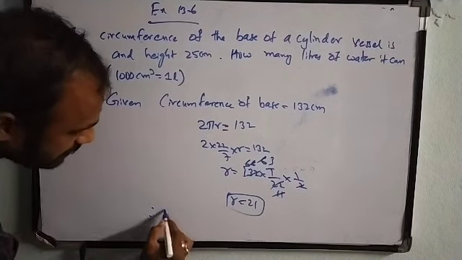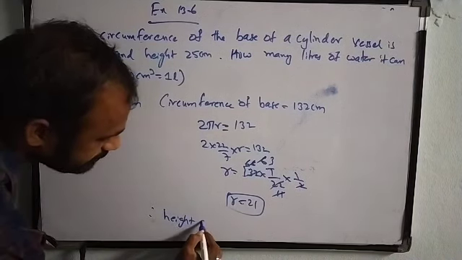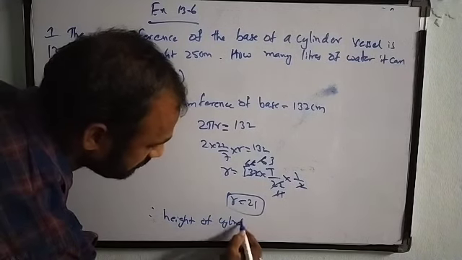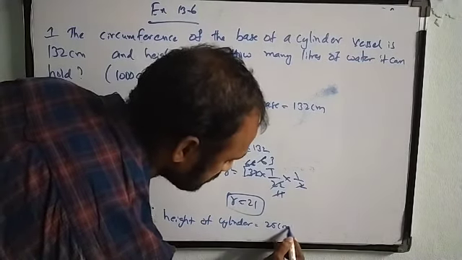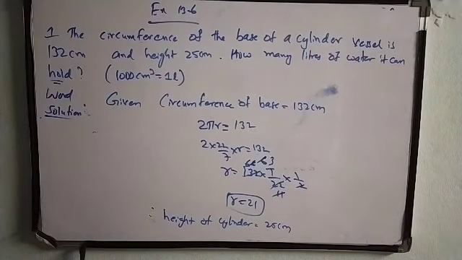And height of the cylinder is 25 centimeter. So we need to find out the volume of the cylinder.